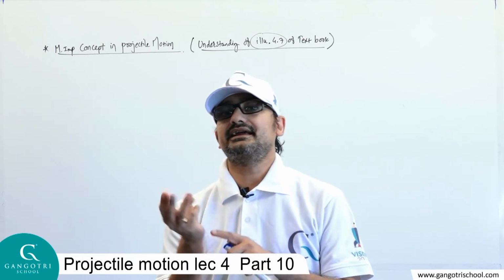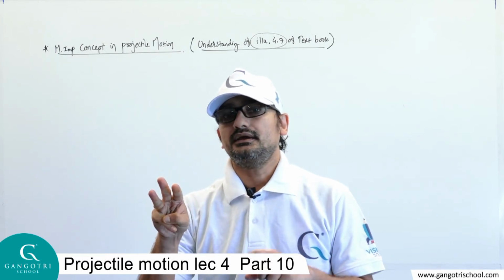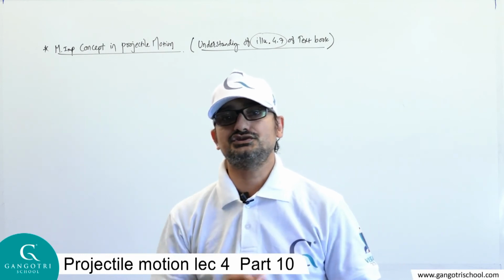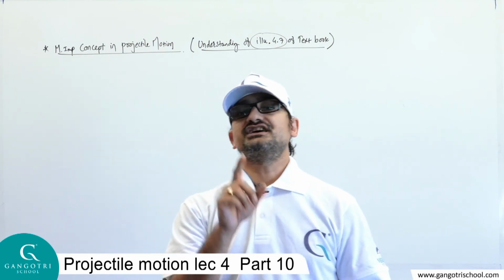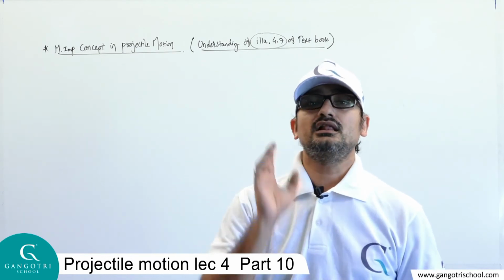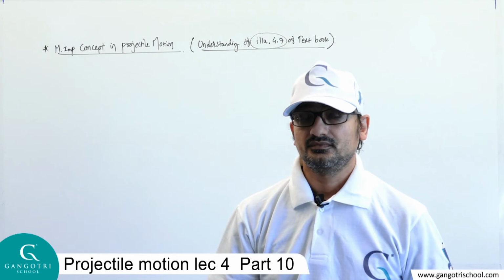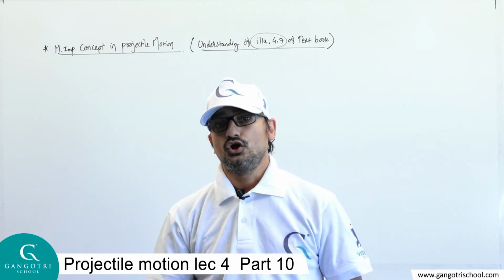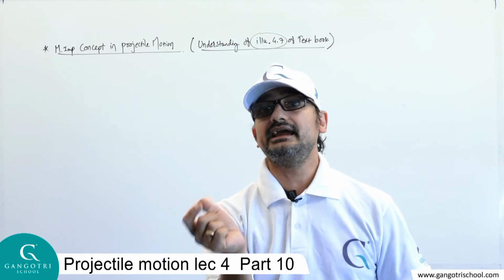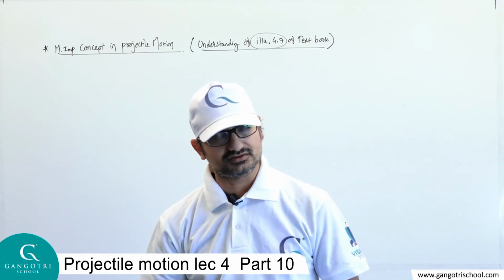Object is thrown at an angle 30 degree, then at an angle 60 degree. In both cases range will be same. Object is thrown at an angle 10 degree, then at an angle 80 degree. Range will be same. Object is thrown at an angle 2 degree, then at an angle 88 degree. In both cases range will be same.